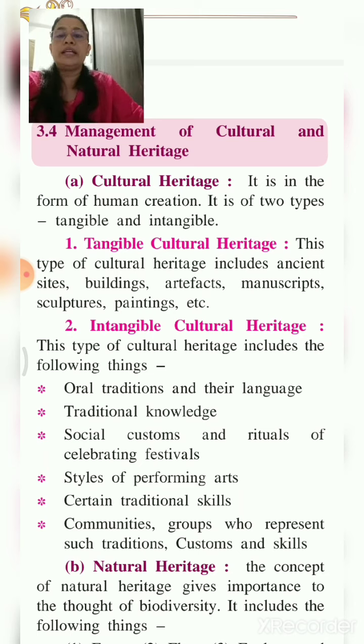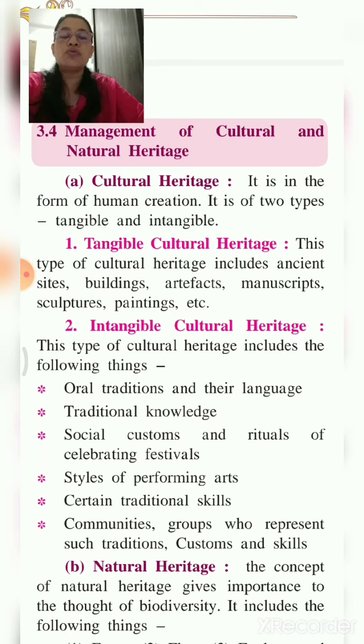This type of tangible heritage which we can see with our eyes includes ancient sites, old sites, like we have seen the Harappan site. It also includes buildings and artifacts. Artifacts are ornaments, tools, or other objects made by human beings. So the things, tools or ornaments which were made by human beings in ancient times are part of our cultural heritage.